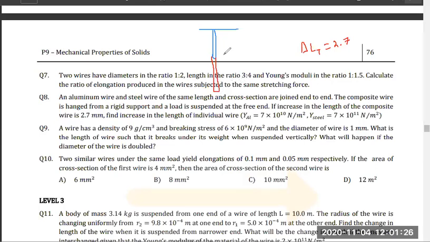Suppose this increases by delta L1, and this increases by delta L2. So actually we have delta L1 plus delta L2 is equal to delta L total. Yes or no? What we already know is what is given.